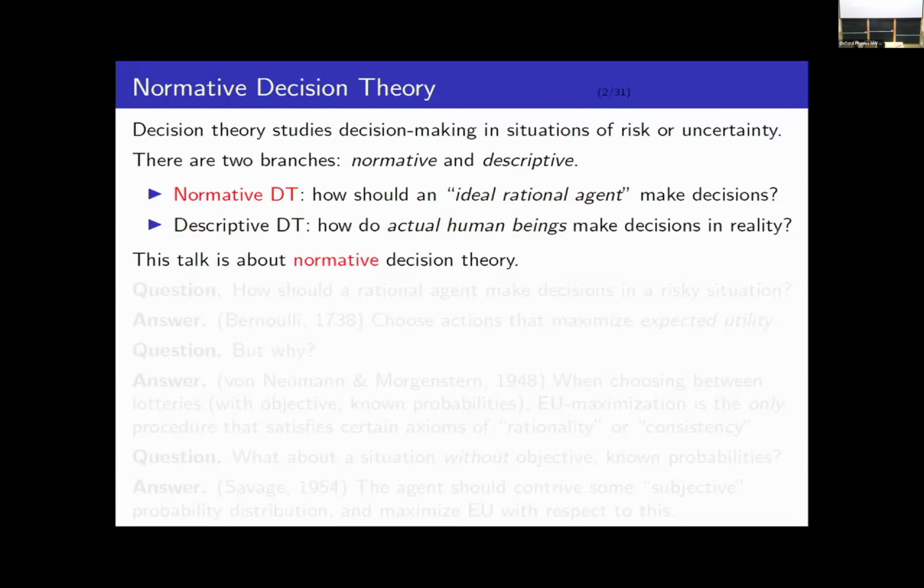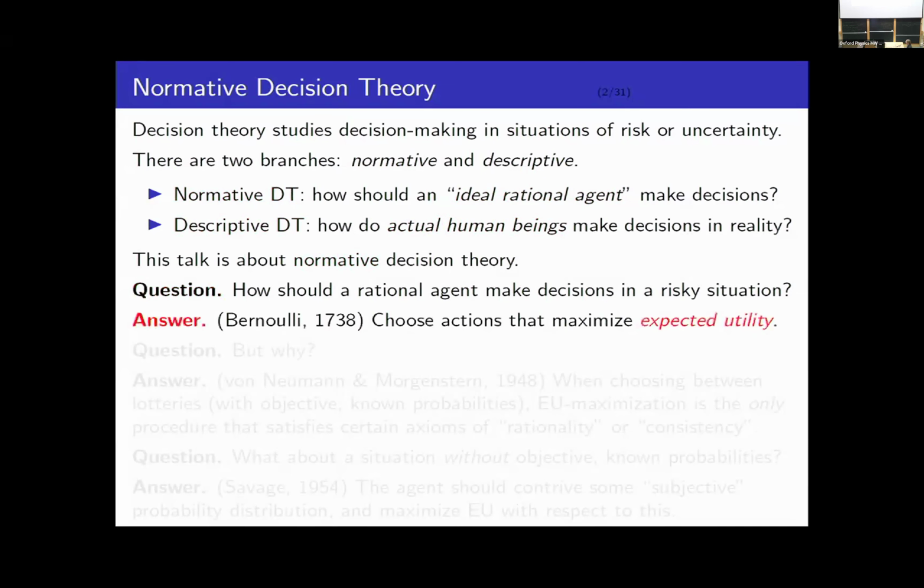So I'm not making any claims about actual human behavior or actual human psychology. We're interested in the question: how should a rational agent make decisions in a situation of uncertainty? Now, as most of you have probably heard, back in the 18th century, Daniel Bernoulli proposed a pretty convincing answer to this question. He said that a rational agent should choose the action that maximizes expected utility. This is more or less the default view, the consensus view, but you could ask the question, why? What's so rational about maximizing expected utility?